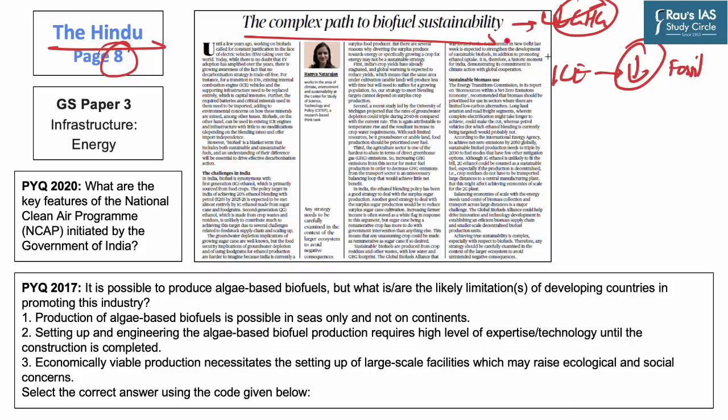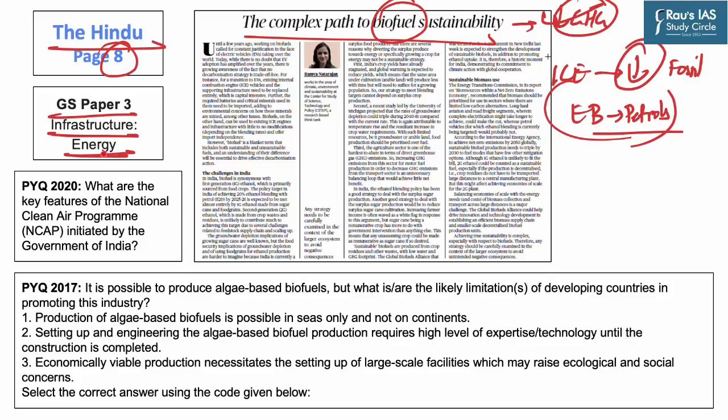Now, the term biofuel is a blanket term, and in the scope of today's discussion, we will discuss ethanol blending of petrols. Hence, this topic is important from the GS Paper 3 perspective, as the syllabus highlights infrastructure and energy. Further, a question appeared in mains of the year 2020 on key features of National Clean Air Program. And ethanol blending is seen as a way to reduce the pollution that is prevalent in Indian cities. Further, a question directly appeared in prelims of the year 2017 on algal based biofuels.